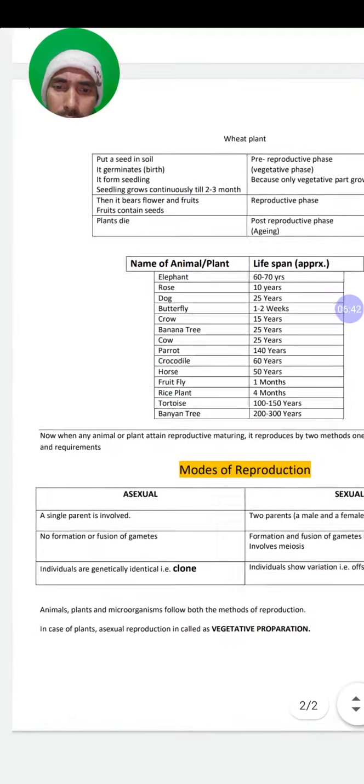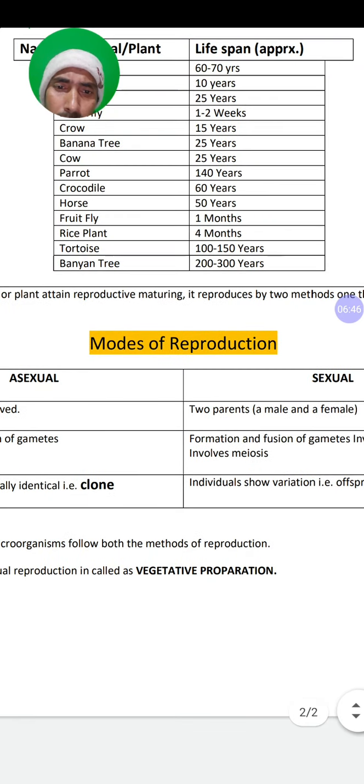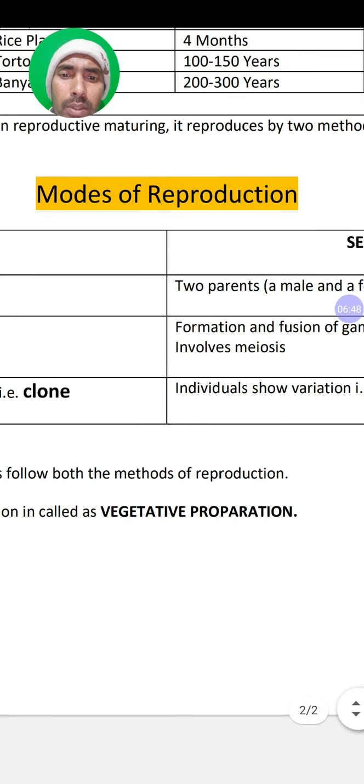Apart from that, one important term is vegetative propagation. Vegetative parts of plants are root, stem, leaf, branches. If a new plant can be formed from a leaf, root or branch without seed, that is called vegetative propagation, cutting and all we do.